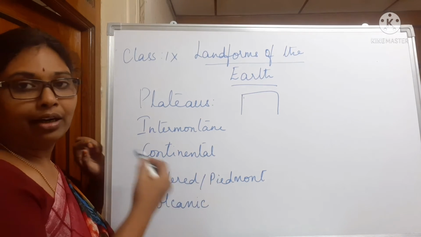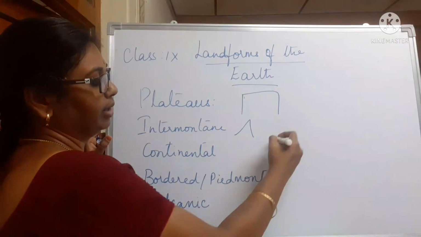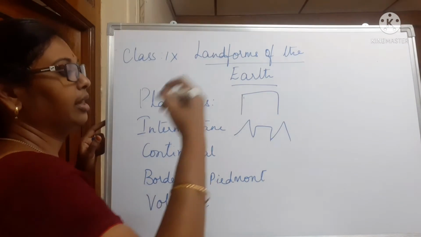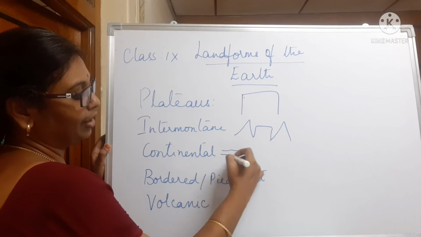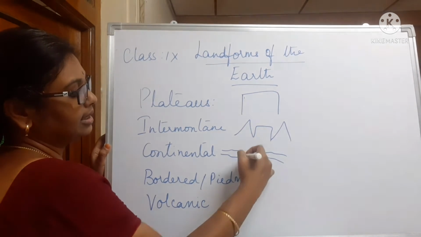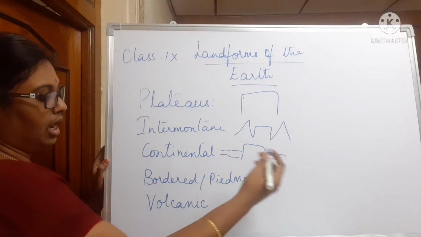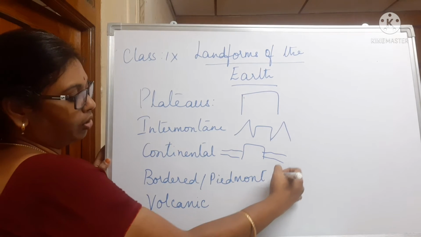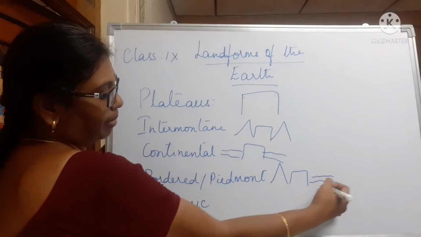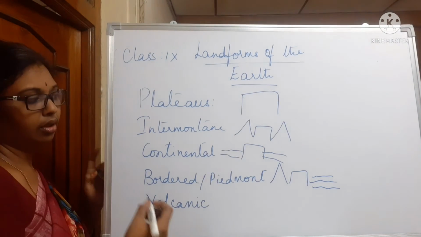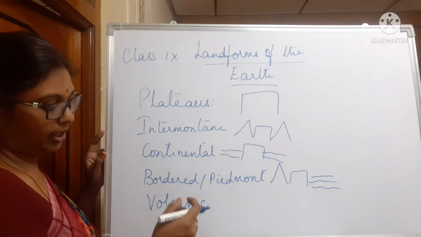An intermontane plateau is a plateau which lies in between two mountains. If you have a plateau like this, it is known as an intermontane plateau. A continental plateau is a plateau which is lying in between two water bodies or two seas. A border or a Piedmont Plateau is a plateau which lies in between a sea and a mountain. These are plateaus based on situation.